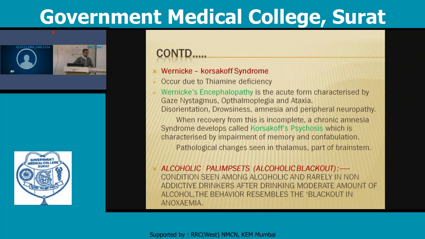It is known as Korsakoff psychosis, in which there is impairment of memory, and there will be confabulation, meaning the recent memory is replaced by new memory that is added, so a memory gap is present. It is known as confabulation. Pathological changes are seen in the thalamus or part of the brainstem.